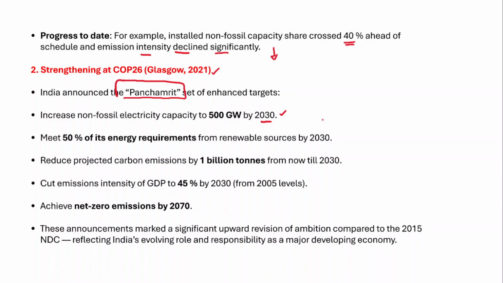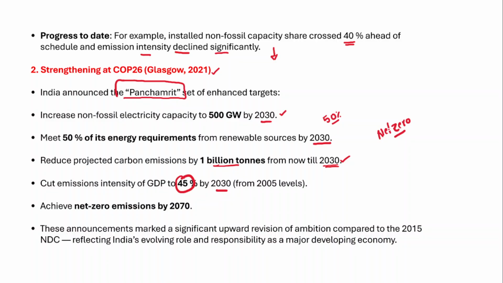And then we will meet 50% of our energy requirements from renewable sources by the year 2030. And then we will reduce the carbon intensity of our economy by 1 billion ton from now till 2030. This is the third goal, and cut emission intensity of GDP to 45% by 2030. So we'll reduce the emission intensity of our economy or GDP by 2030 and achieve net zero by 2070. India will become net zero by 2070.